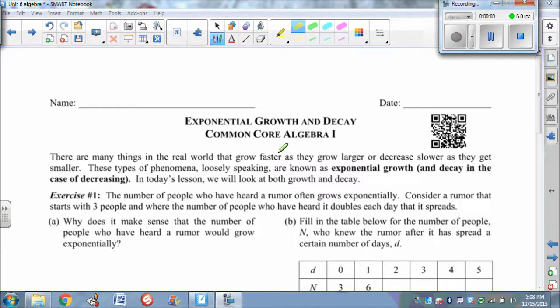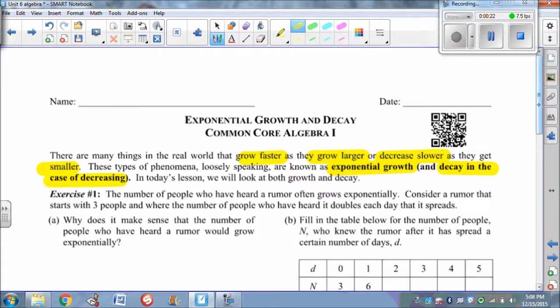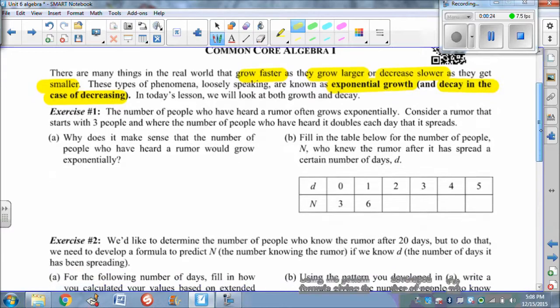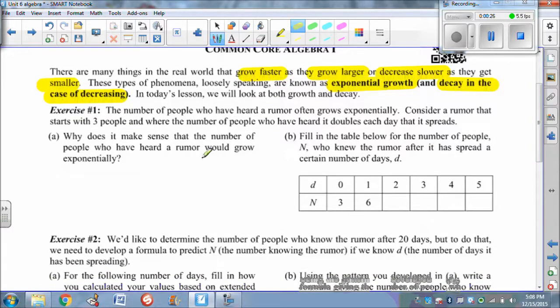Exponential growth and decay. So things in the real world that tend to grow fast as they grow larger or decrease slower as they get smaller, these types of things are exponential functions. So obviously if they're growing, it's exponential growth, and decay in the case of decreasing. Today we're going to look at both. This is lesson 3. We may get to 4, that's my plan, but we'll see how long it takes.